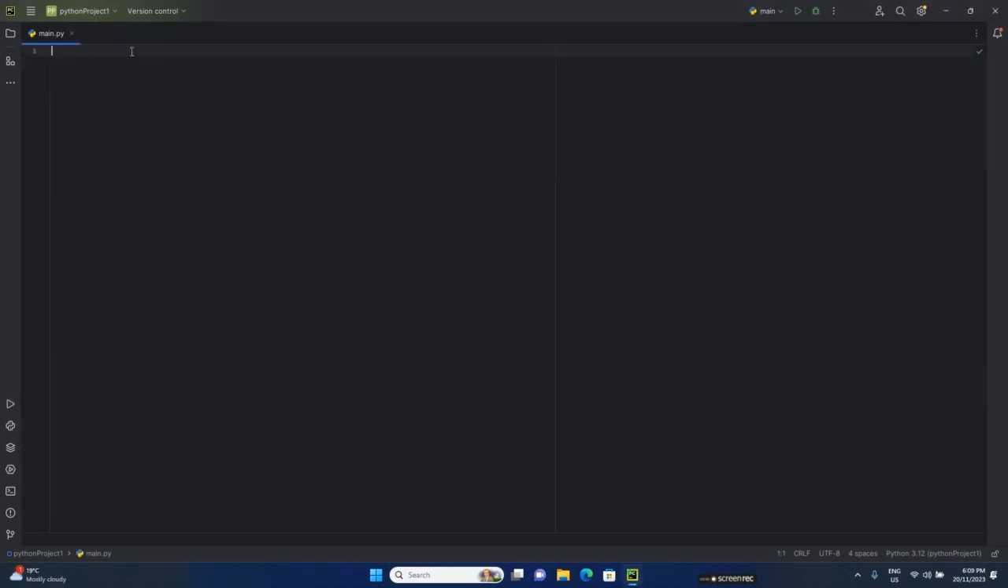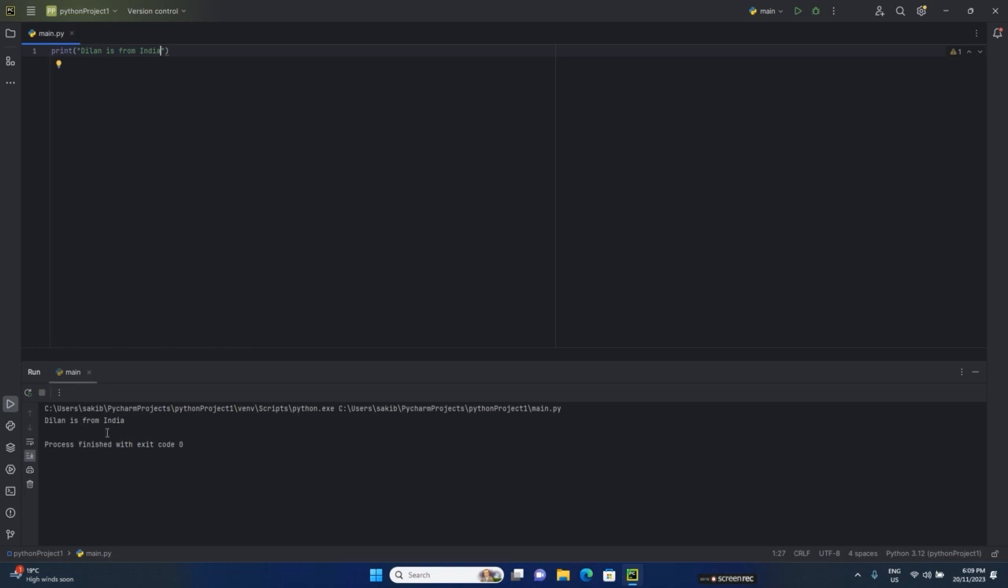Now the next thing is backslash character. What are the backslash characters? Let me show you an example. Write a program first. Print Dylan is from India. Write this program. Fine, Dylan is from India.